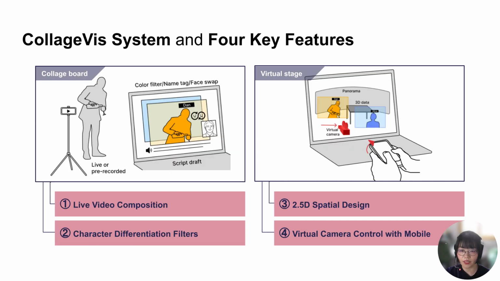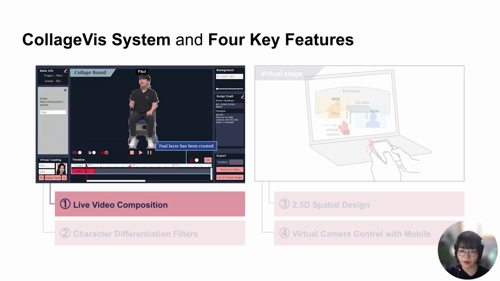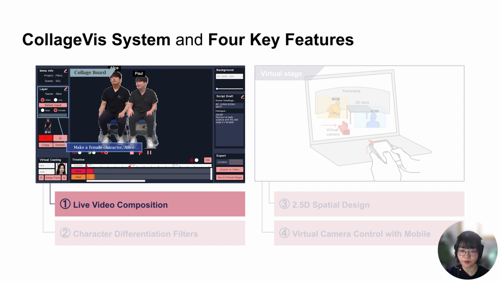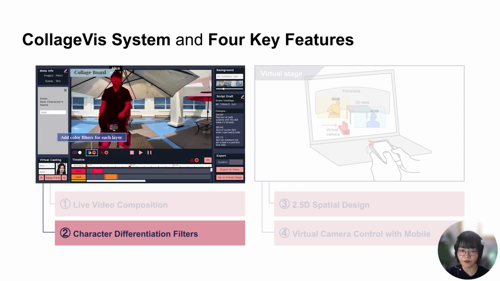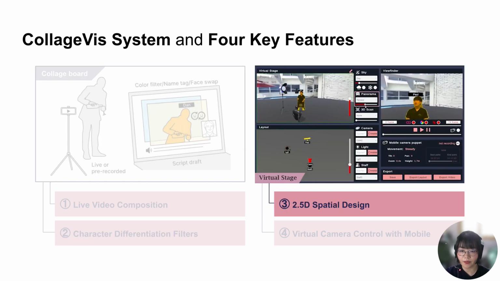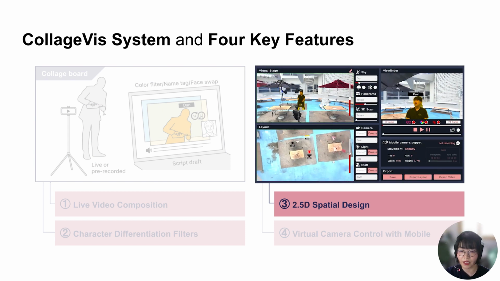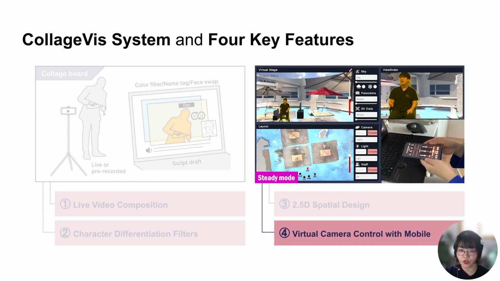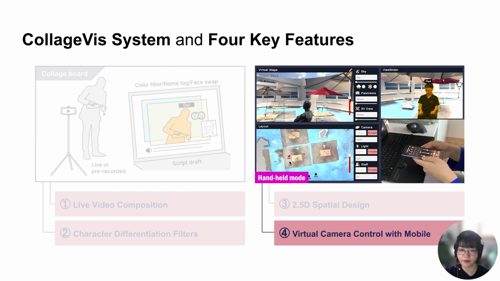The devised CollageVis system has 4 key features: live video composition, character differentiation filters like tagging name, colorizing layers, and swapping faces, 2.5D spatial design where 2D video planes stand in a 3D environment, and virtual camera control with mobile.